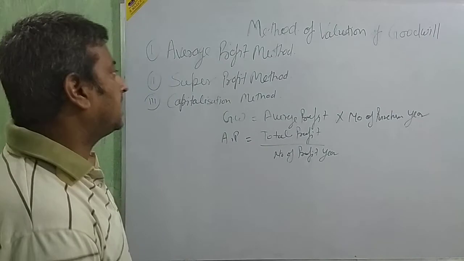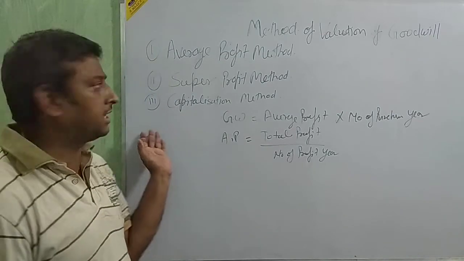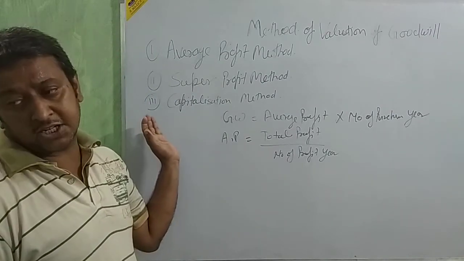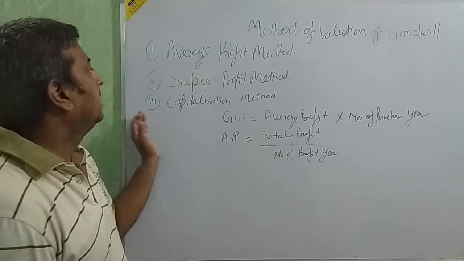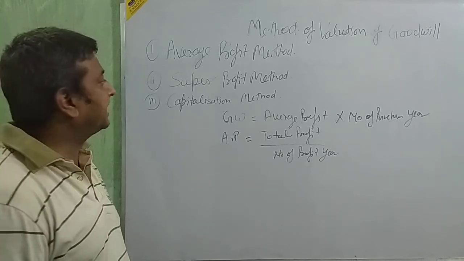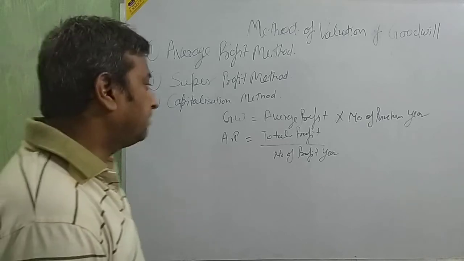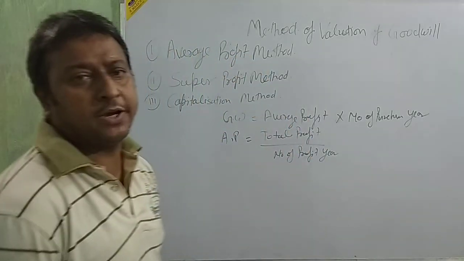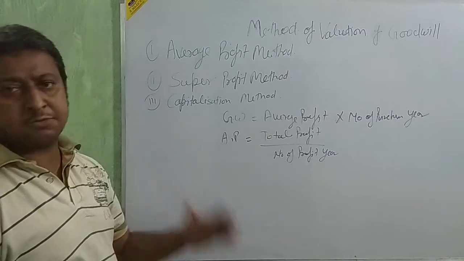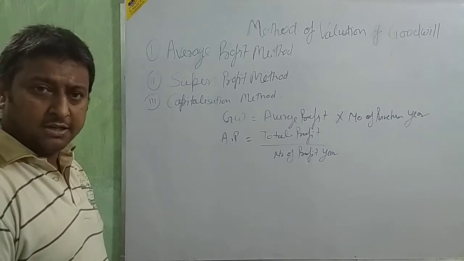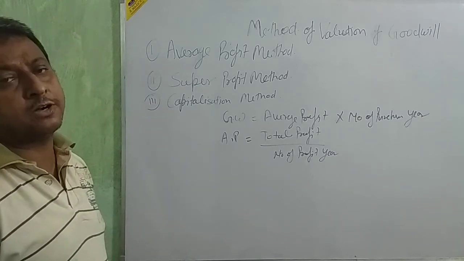For the valuation of goodwill, we are going to utilize three methods. First, the average profit method. Second, the super profit method. Third, the capitalization method. In the average profit method, we calculate the average profit and then use that average profit for the calculation of goodwill.